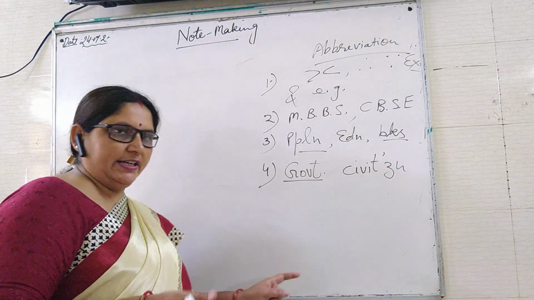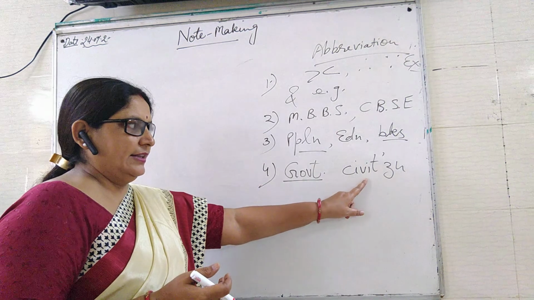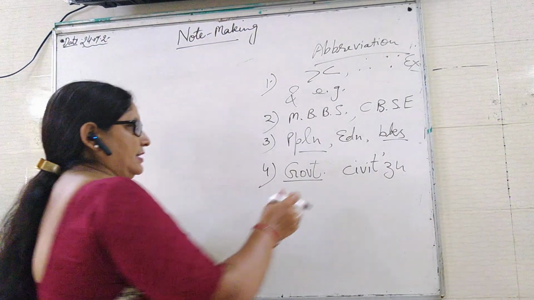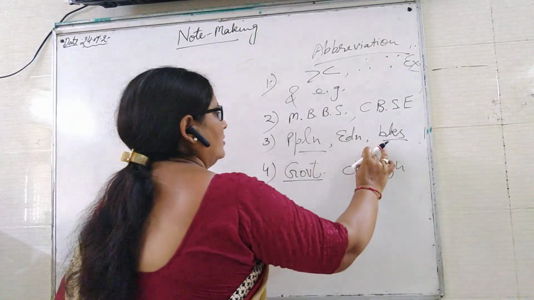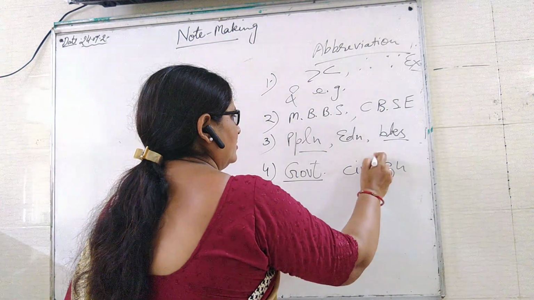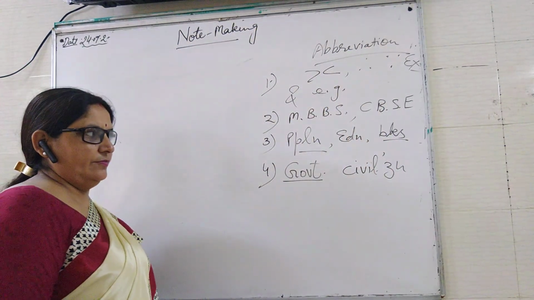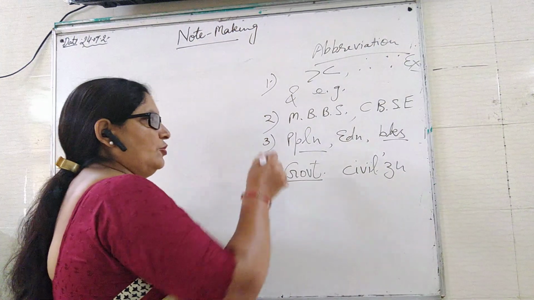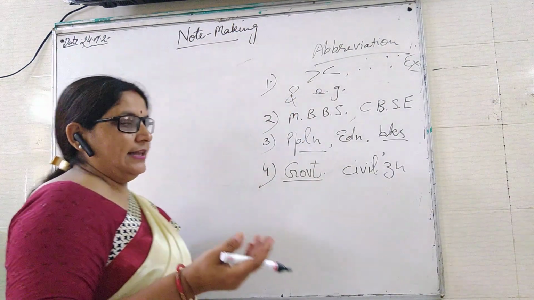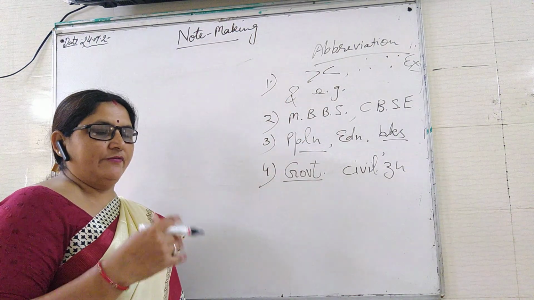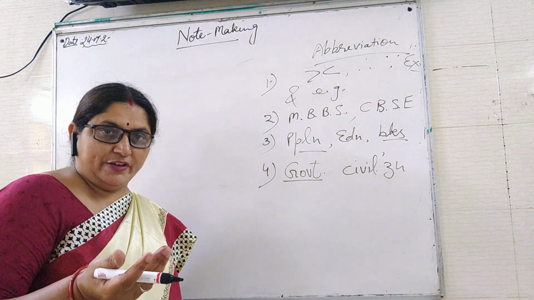We can read it very easily because we know that it is the word civilization.